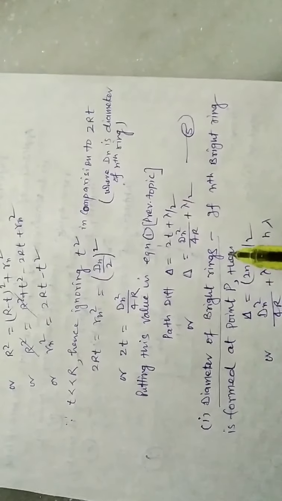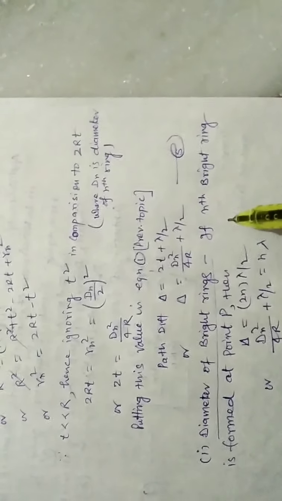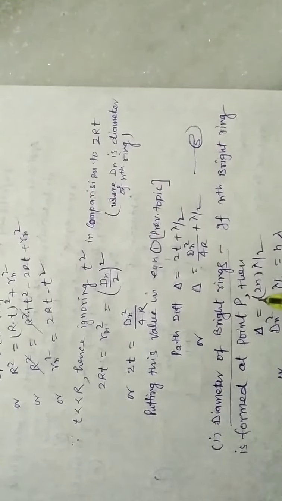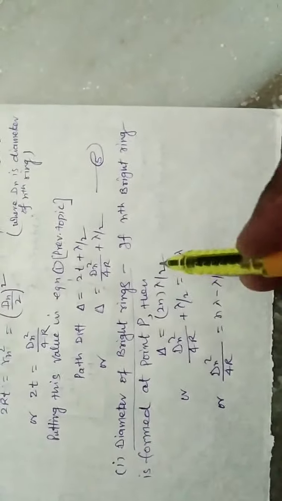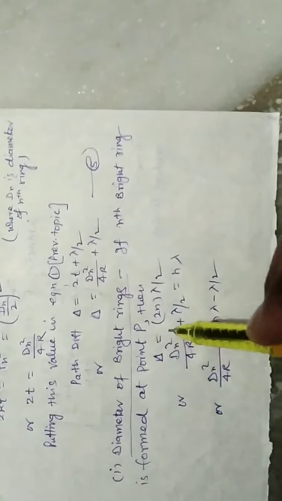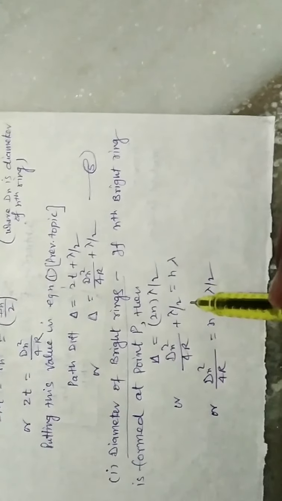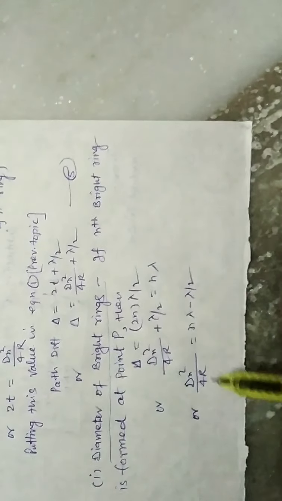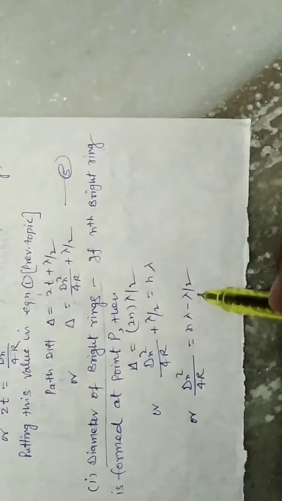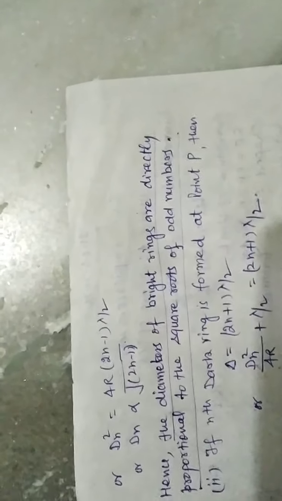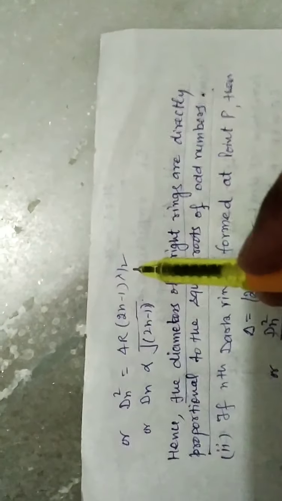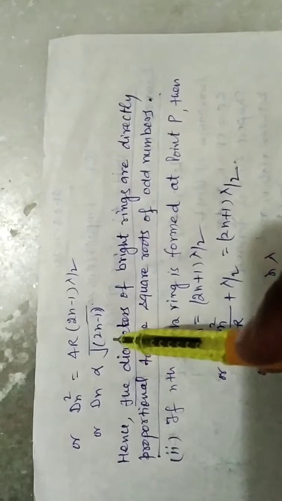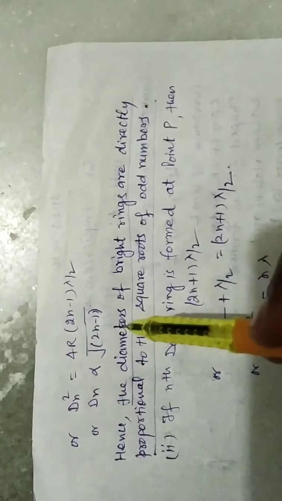Now, the diameter of bright rings. If the nth bright ring is formed at point P, then the condition of constructive interference is delta is equal to 2n lambda by 2, that is, dn square upon 4R plus lambda by 2 is equal to n lambda, or dn square upon 4R is equal to n lambda minus lambda by 2, or dn square is equal to 4R (2n minus 1) lambda by 2, or dn is directly proportional to under root (2n minus 1).